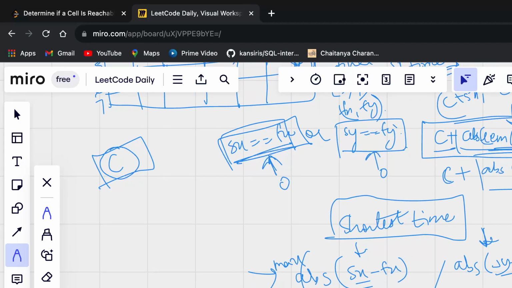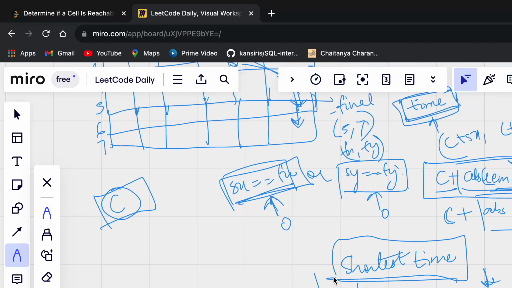But the C is constant. So it doesn't matter if I add it or not. All I know is that my shortest time will become the maximum of the remaining times. And because of this constant, I can safely say if I only do Sx minus Fx and if I only do Sy minus Fy, I am going to get the shortest time by getting the maximum value.